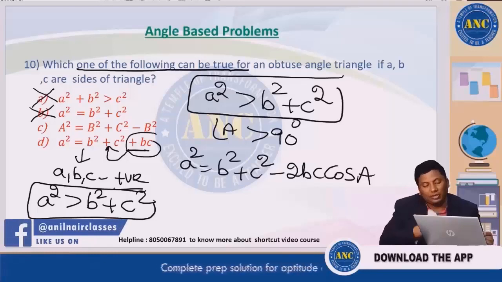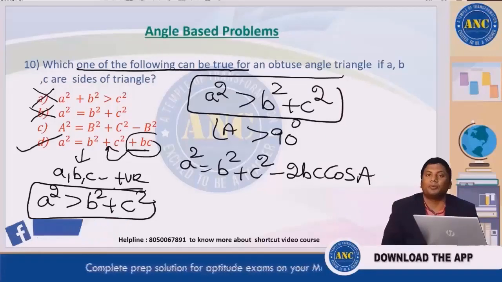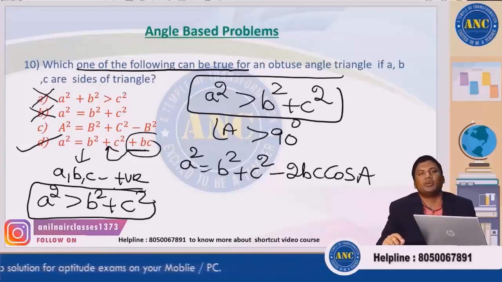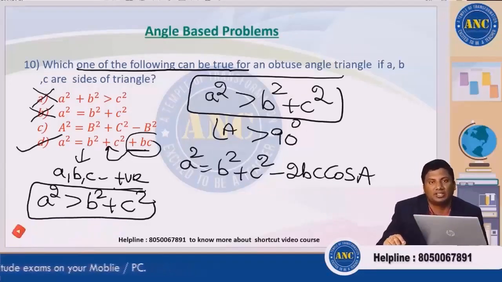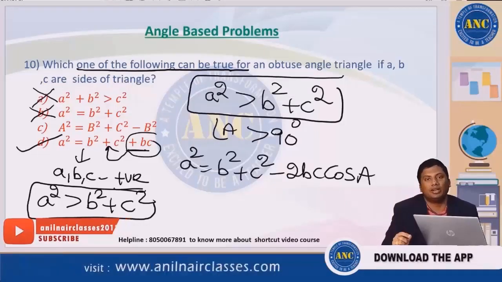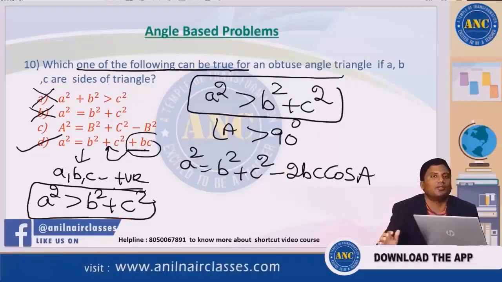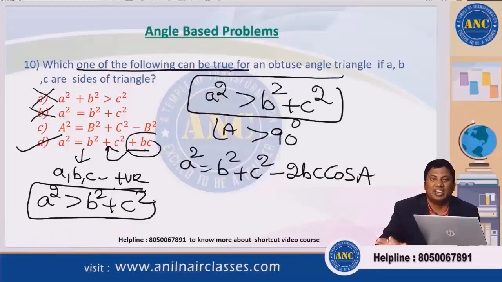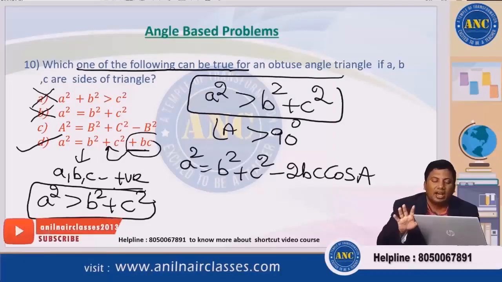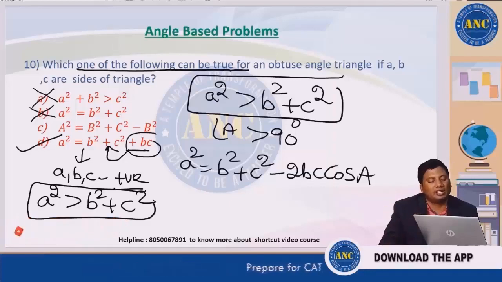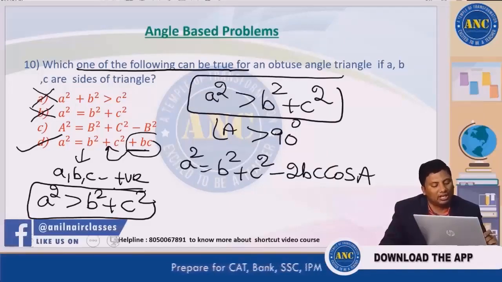So which one is true? D is true. I hope it is clear, because the answer we should get is A square greater than B square plus C square. If I add a positive value to B square plus C square, obviously the A square value will grow. So A square is B square plus C square plus BC. This is the best answer which tells that it is an obtuse angled triangle. I hope the 10th one is clear.